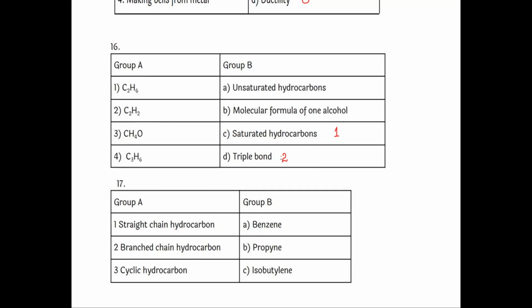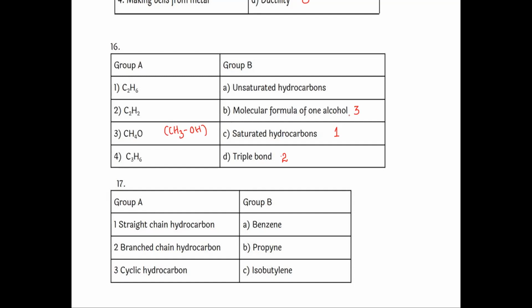Next is CH4O. That means this is CH3OH. It contains alcohol as the functional group. So molecular formula of alcohol. So this is the correct option. Third one.